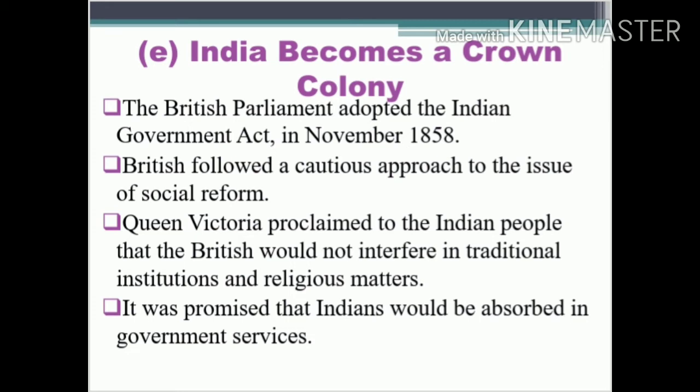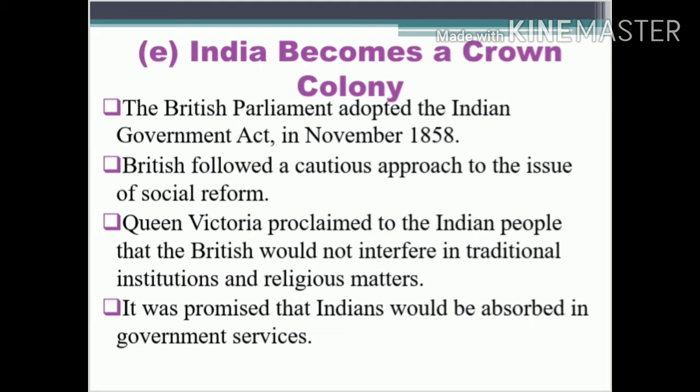So after the revolt was suppressed by the British, they made some changes in the administration. Under that, Queen Victoria made an announcement to the Indian people that the British would not interfere in the traditional matters and religious matters of the people.